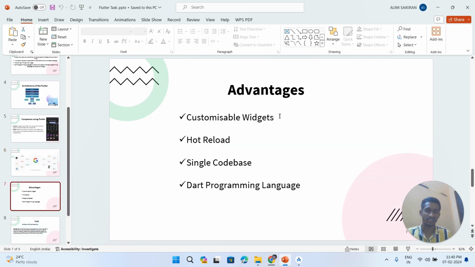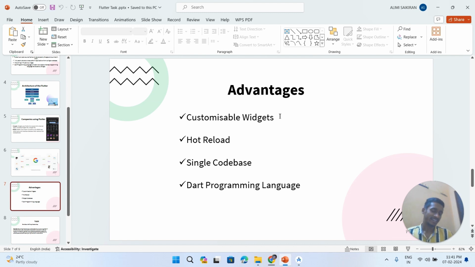If we look at the advantages of Flutter, it provides customizable widgets. Customizable widgets means that according to the requirements of the developer or the client, the developer can develop the widgets, design them, style them, and arrange them. And hot reload is one of the features of Flutter which enables us to see the changes we are making to our app instantly without restarting the app. This is what hot reload means.